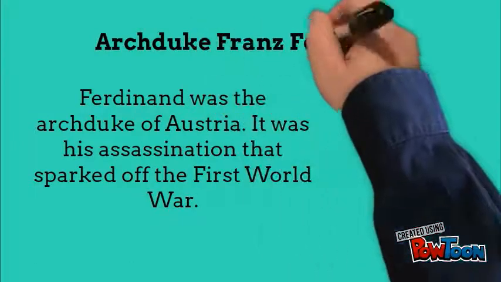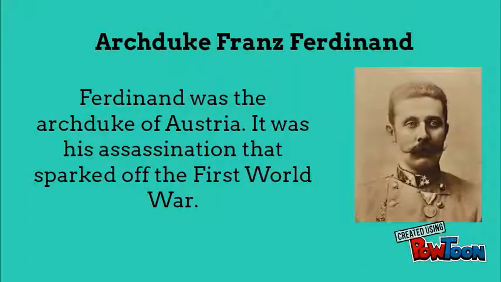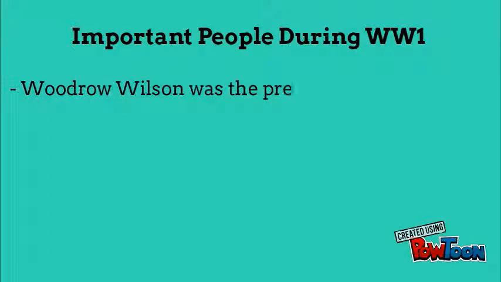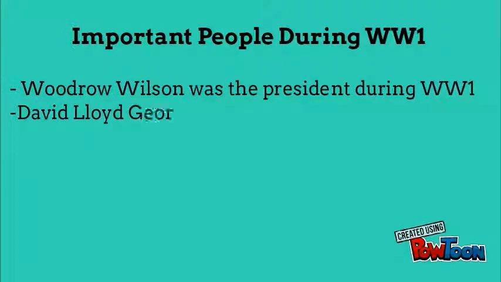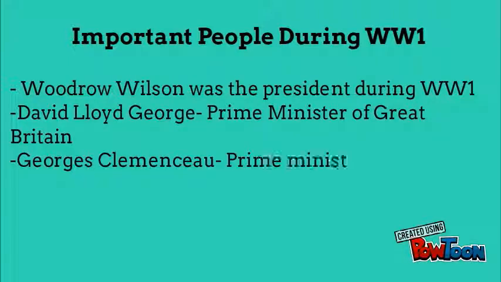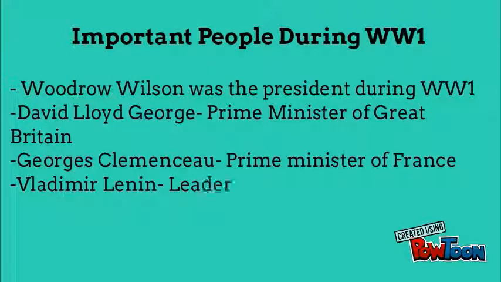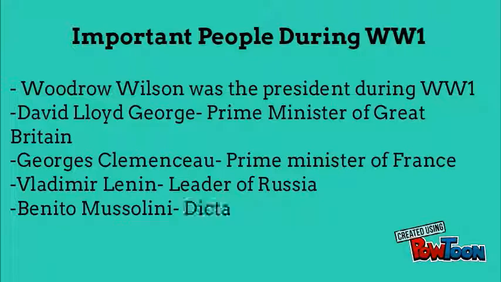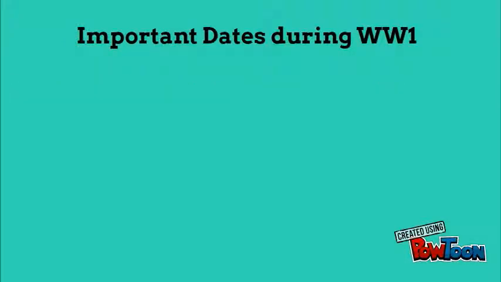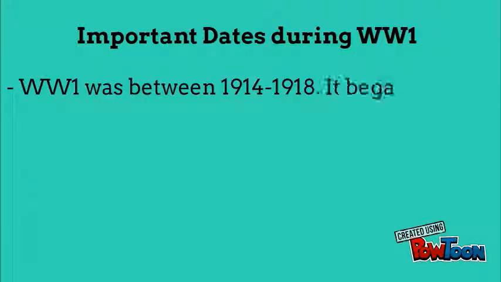The assassination of Archduke Franz Ferdinand sparked the First World War, which also triggered the alliance system of the European nations. Woodrow Wilson was the president during the First World War. During this time, David Lloyd George was the Prime Minister of Great Britain, Georges Clemenceau was the Prime Minister of France, Vladimir Lenin was the leader of Russia, Benito Mussolini was the dictator of Italy, and Adolf Hitler was the Nazi dictator. World War I was between 1914 and 1918.